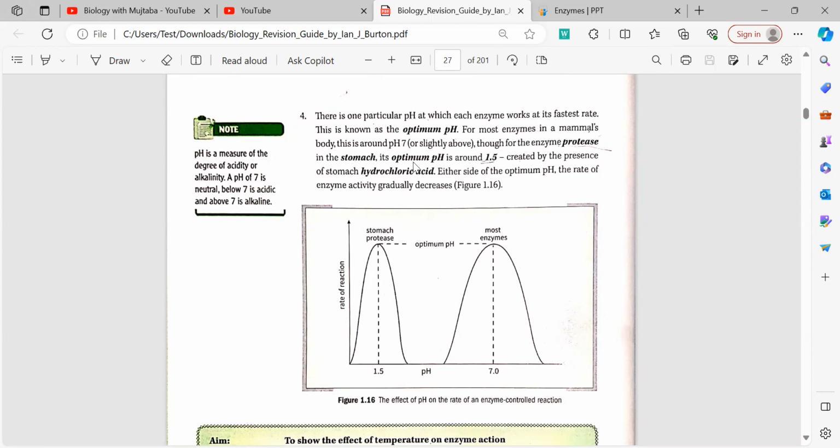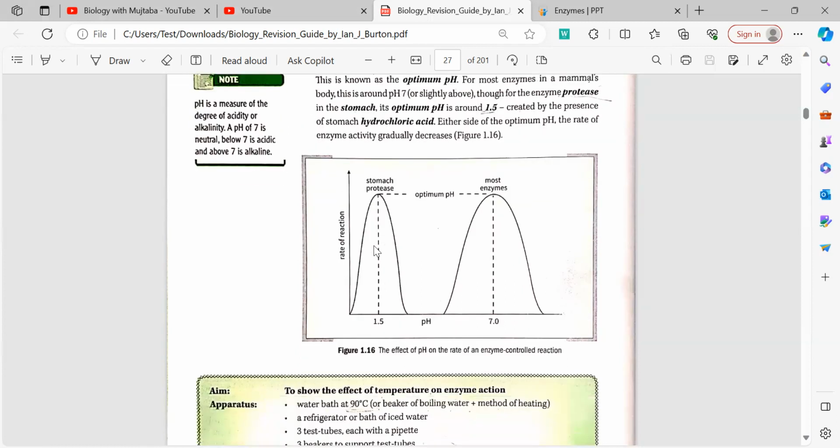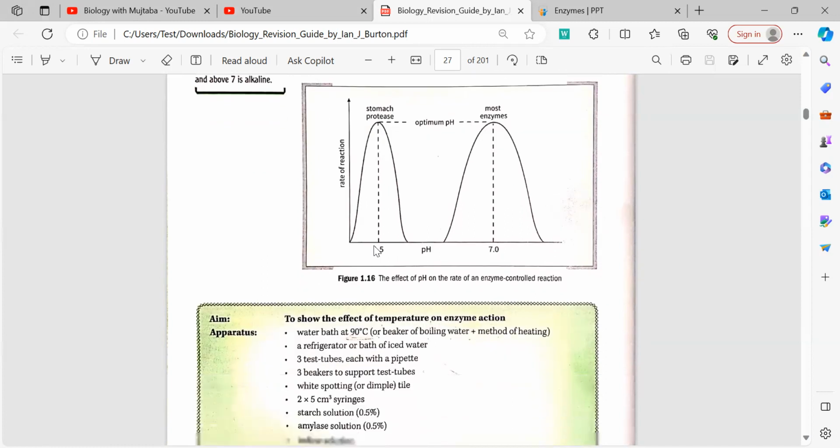Now, the optimum pH of the stomach is 1.5, which is an acidic pH. So the enzymes will have their maximum activity at a pH of 1.5. Examples of enzymes which work in the stomach are, for example, pepsin. Pepsin breaks down the protease into amino acids. Similarly, enzymes in the small intestine have an alkaline pH. So the optimum pH varies for different enzymes. In the small intestine, the enzyme tryptase breaks down trypsin into amino acids.